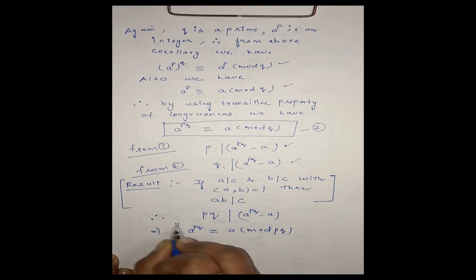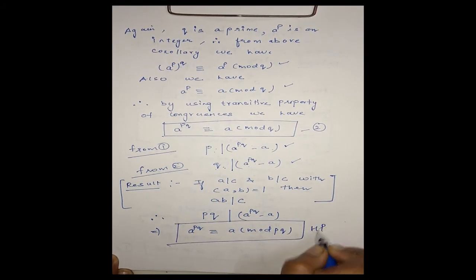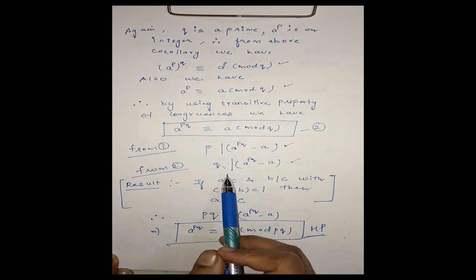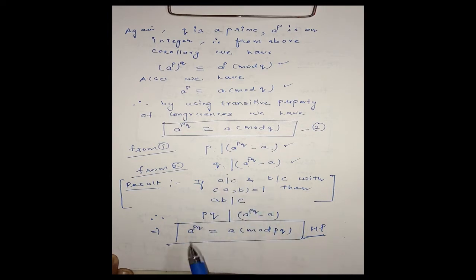Clear? Hence proved. Since P and Q are distinct primes, they are relatively prime, their GCD is 1. Therefore, we have A power PQ is congruent to A modulo PQ. Clear?